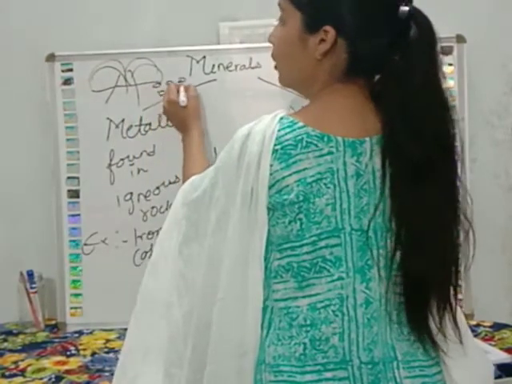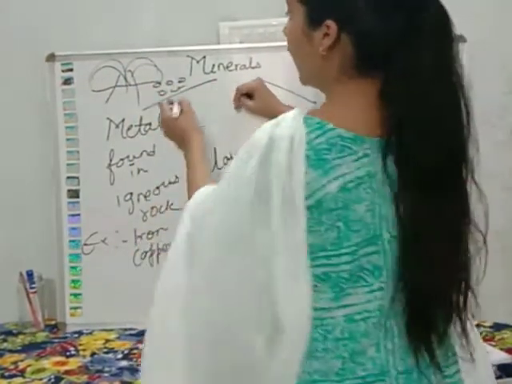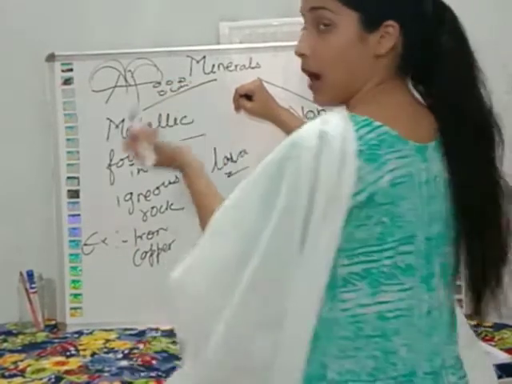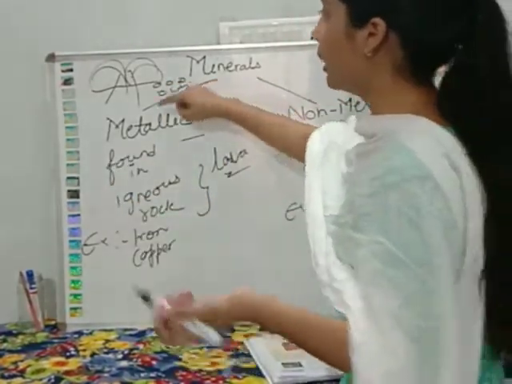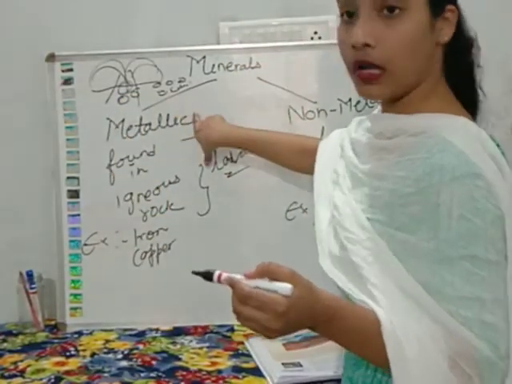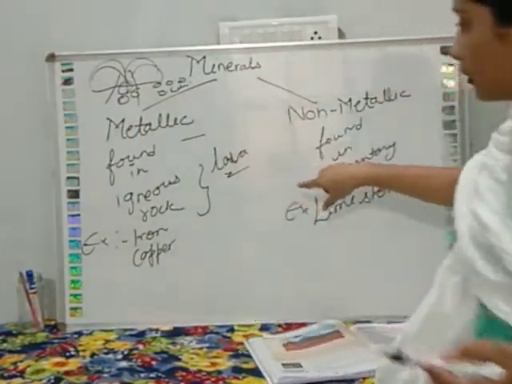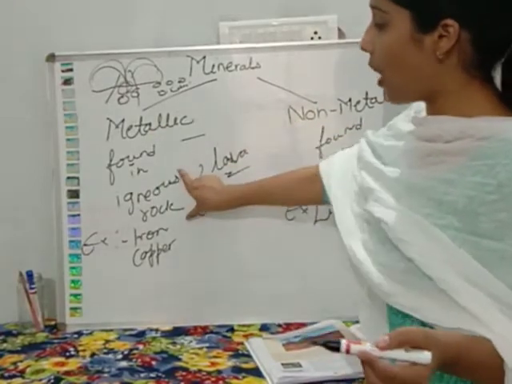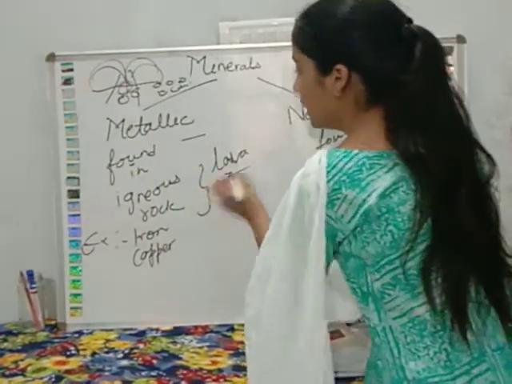Sometimes the lava comes out and forms fine grain particles, and some remains inside, the intrusive rocks. You have already learned this in the previous class. So metallic minerals are found in the igneous rock, means near the lava area.